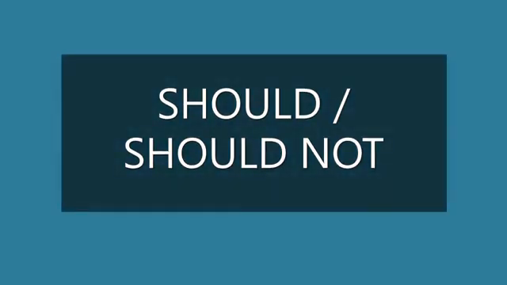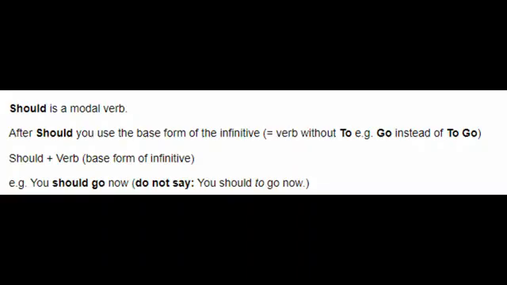Now we will see the use of should and should not. Should is a modal verb. After should, you use the base form of the infinitive, that is equal to the verb without to.